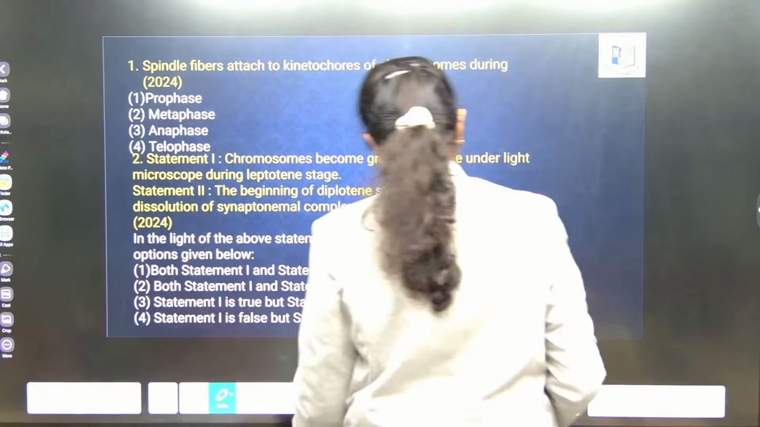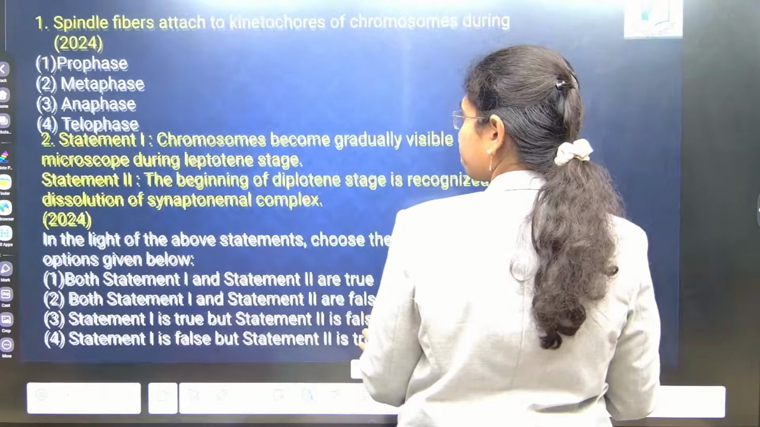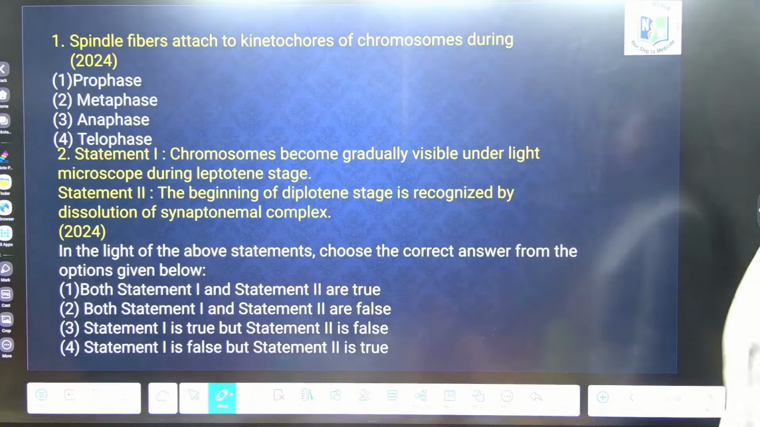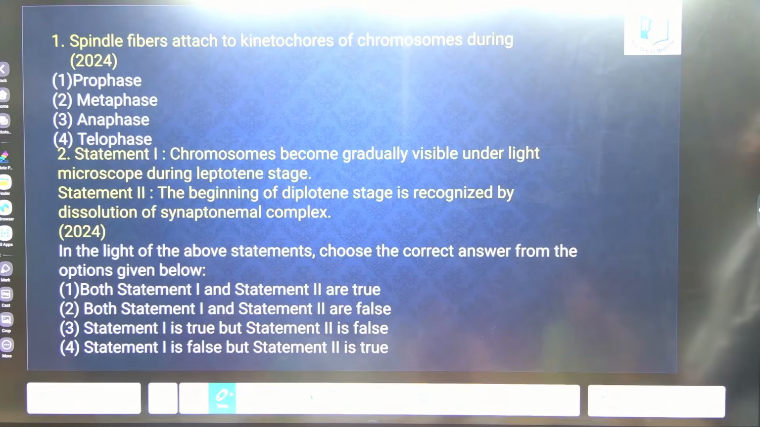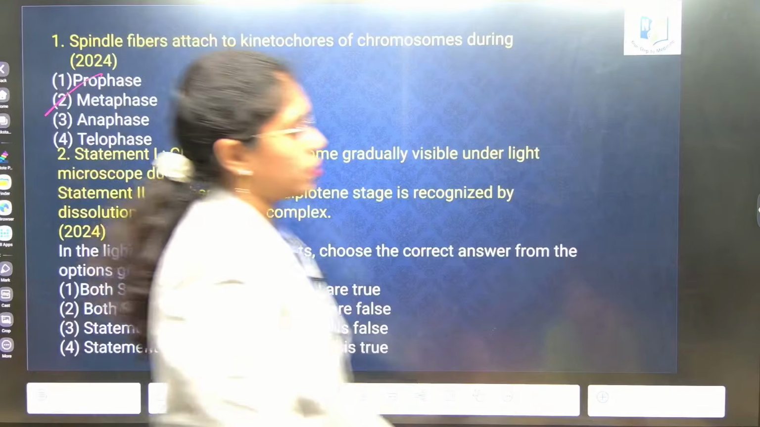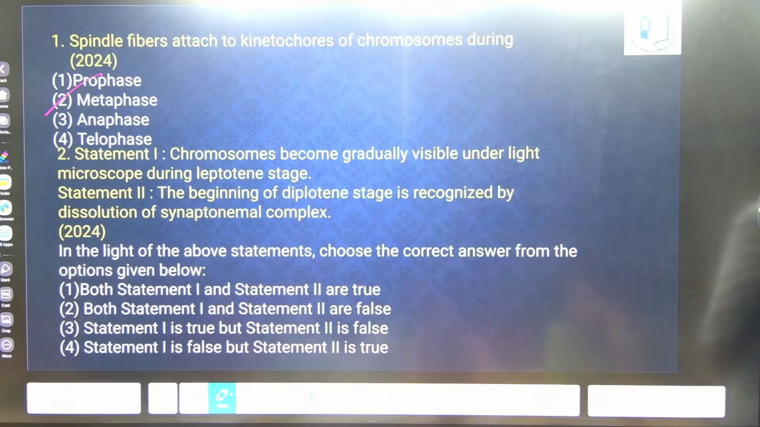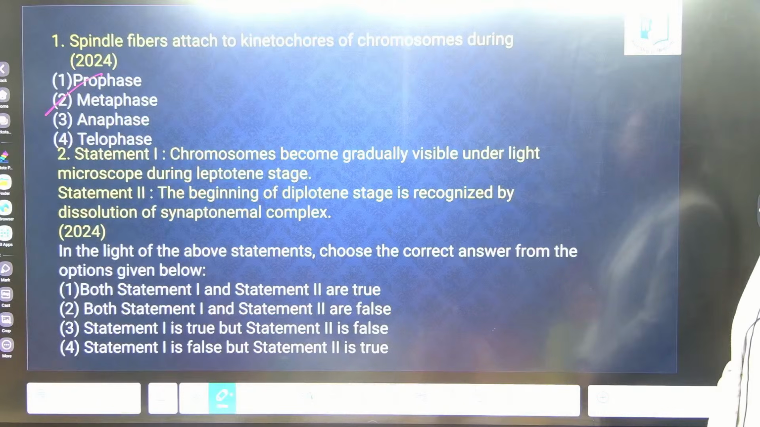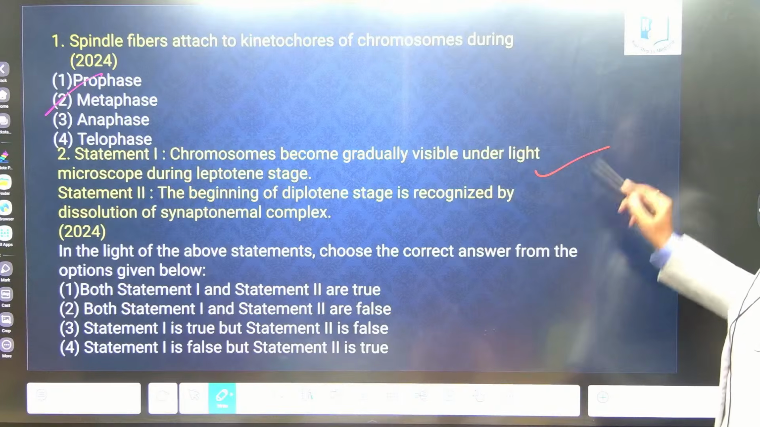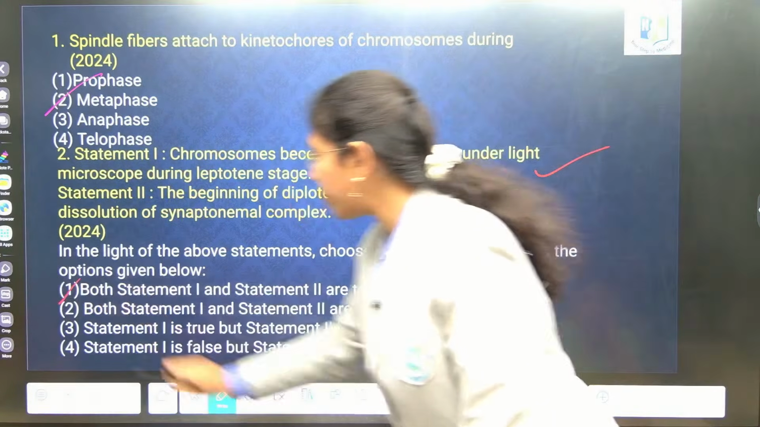2024 asked questions. Spindle fibers attached to kinetochores of chromosomes. Very good. Next. Chromosomes become gradually visible under light microscope during leptotene stage. Beginning of synaptonemal complex. Yeah, repeated question.